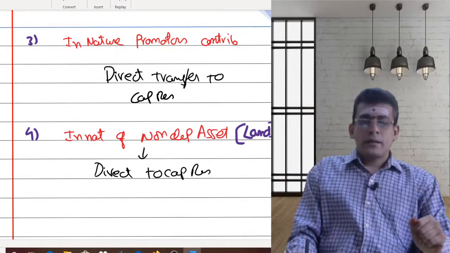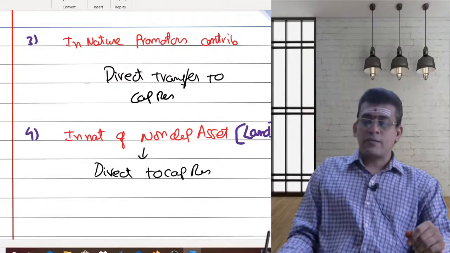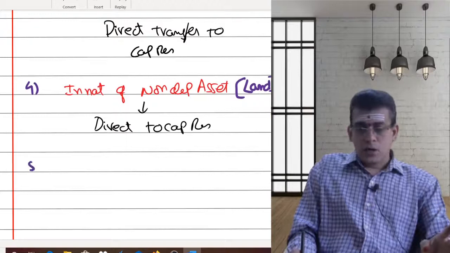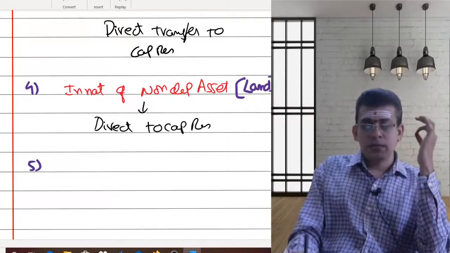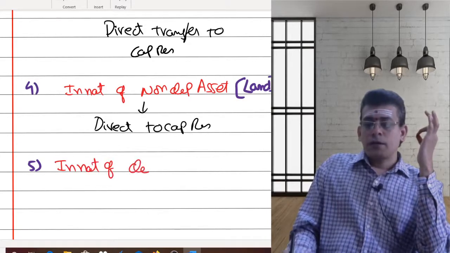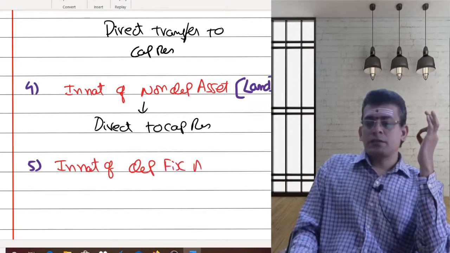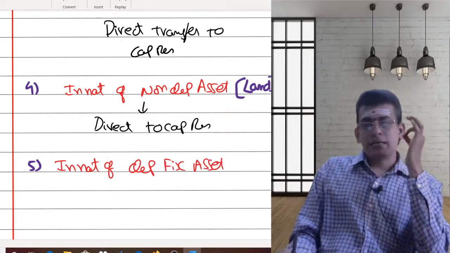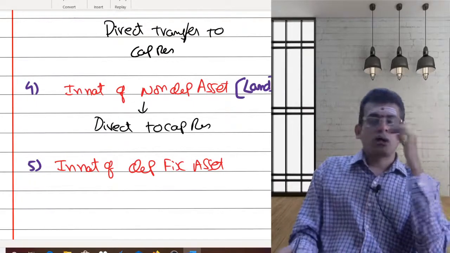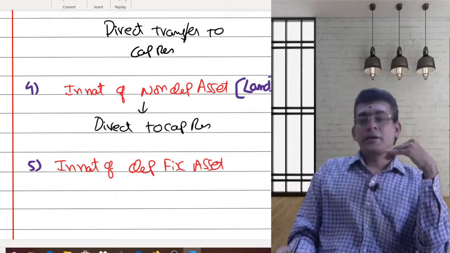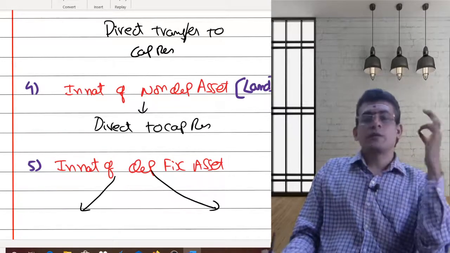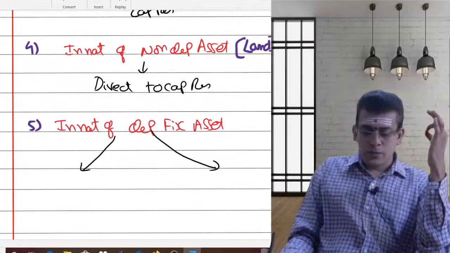Now, let us go to the last type of grant, which is your grant in relation to a depreciable fixed asset. Here we are purely focusing on a grant in the nature of a depreciable fixed asset. If you are getting the grant, what is the accounting treatment I need to follow? AS 12 says two methods are there. Either you go with method 1 or method number 2. Let us see method number 1.